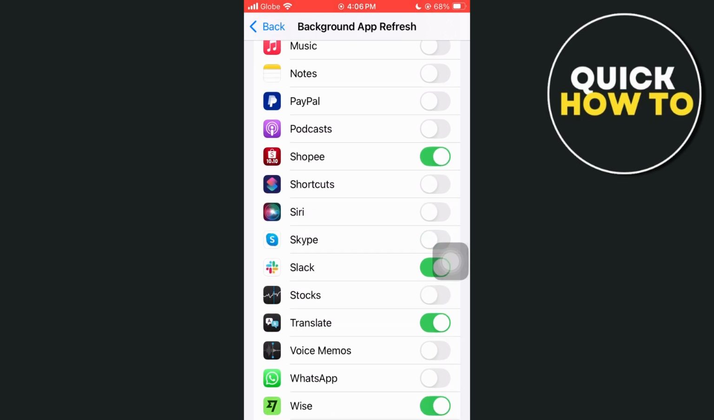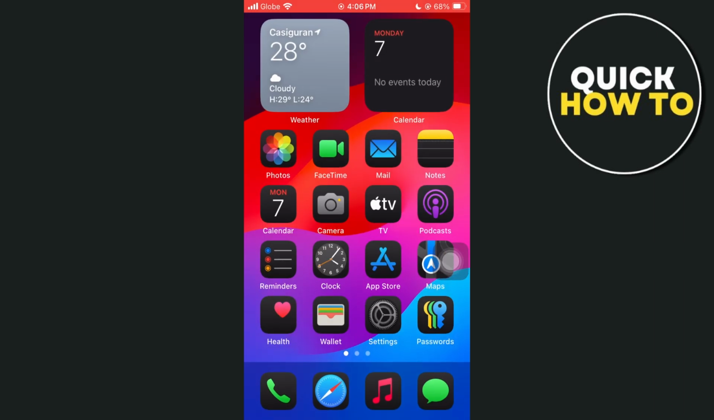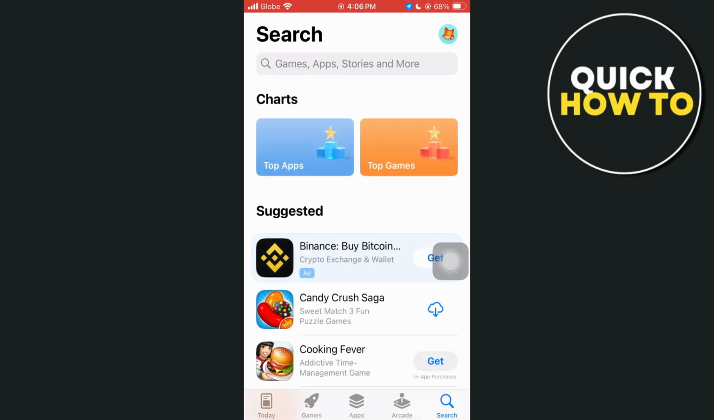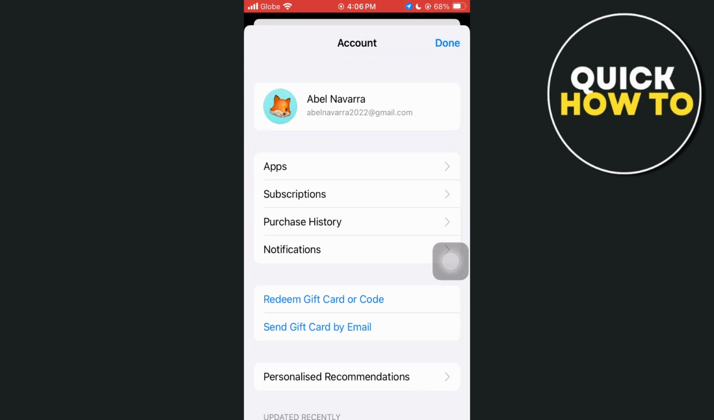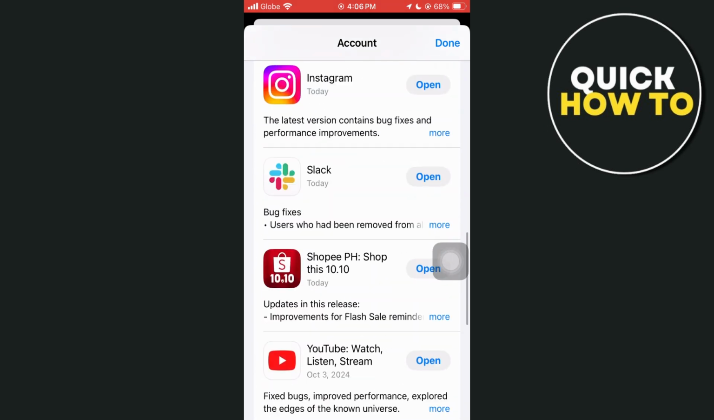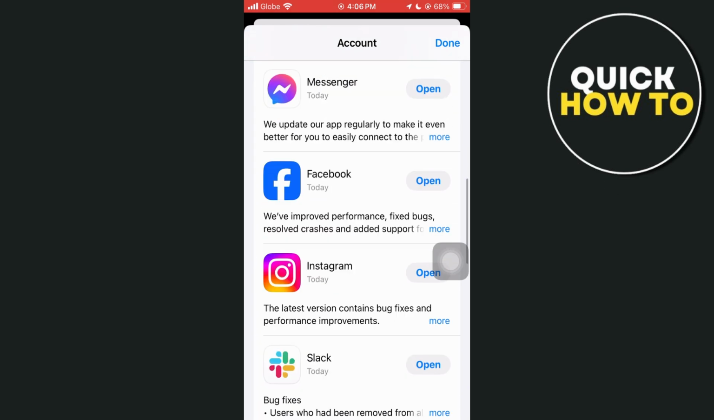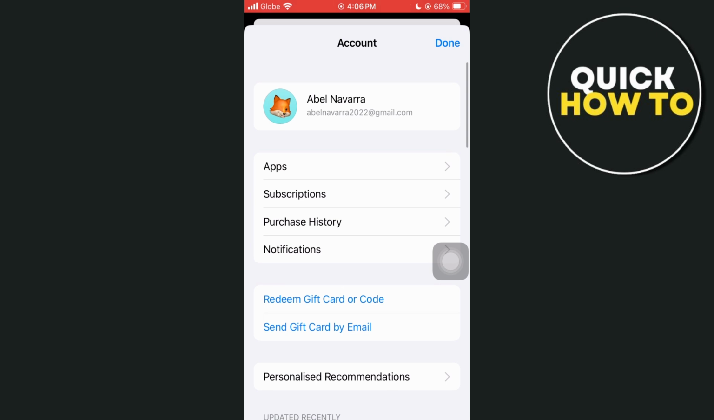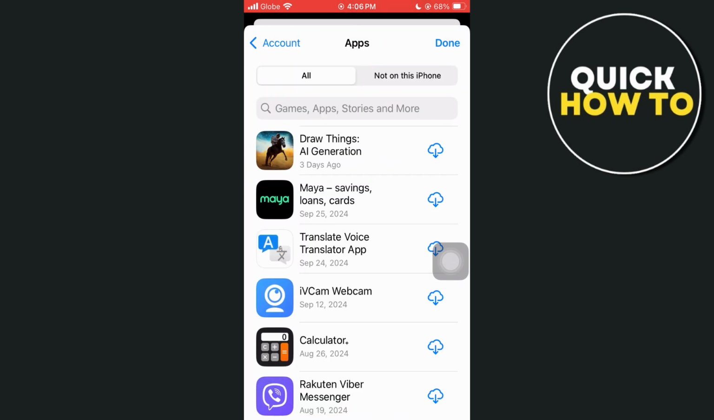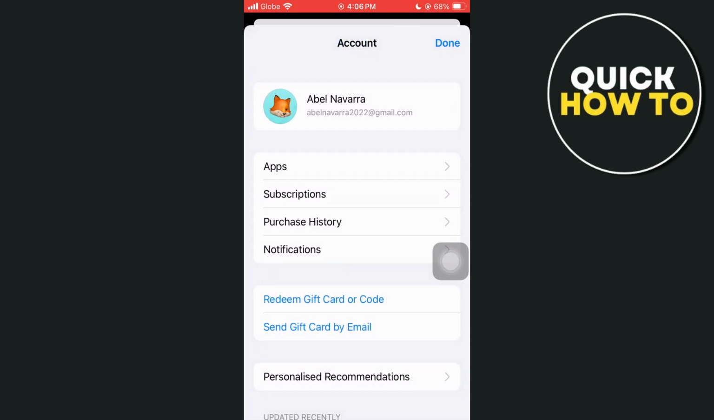Now the fourth option that you can do is turning off automatic downloads and updates. So as you can see, if you open your App Store and go to your apps, you will find all the apps here, all updated. If you want to turn this off, all you need to do is go to your settings.